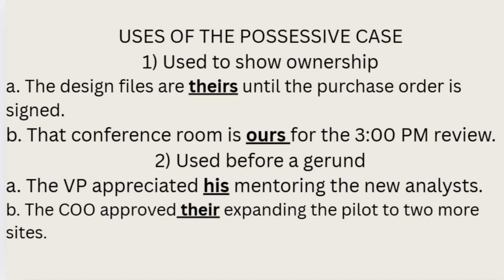Mentoring is the gerund. Example 2. The COO approved their expanding the pilot to 2 more sites. Expanding is the gerund. Therefore, the correct pronoun before it would be their, which is in the possessive form. Use possessives to make ownership and agency unmistakable. Independent possessives, ours, theirs, resolve control of things. Possessive plus gerund, his mentoring, their expanding, clarifies who is doing the action you're discussing or approving.